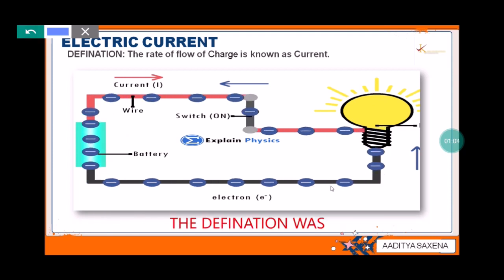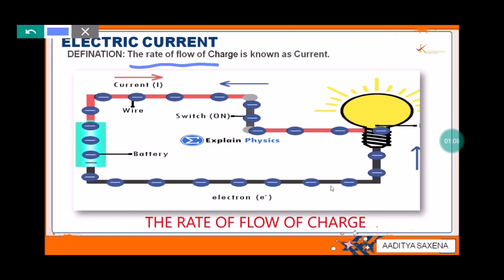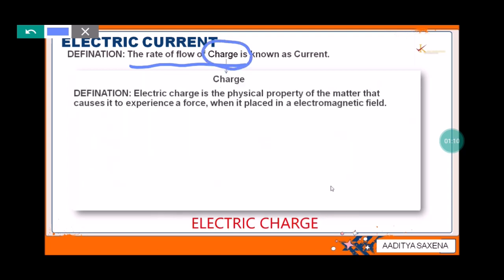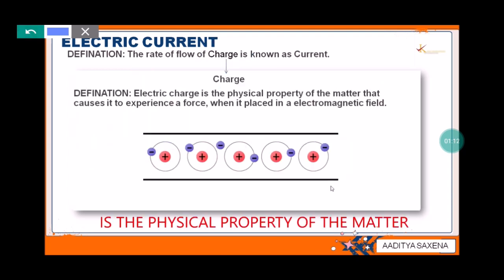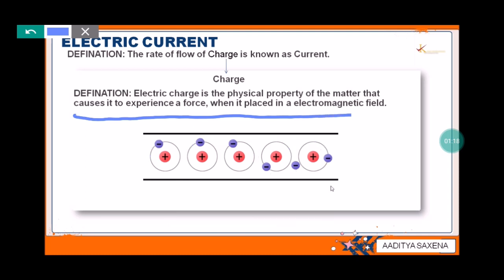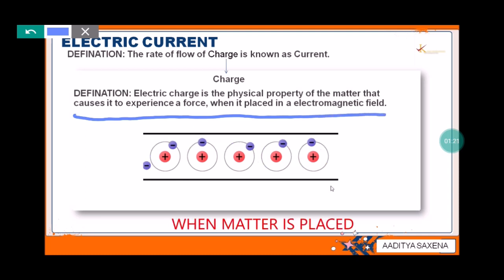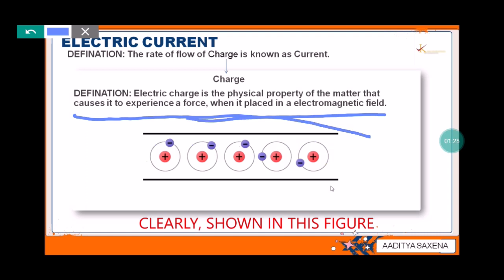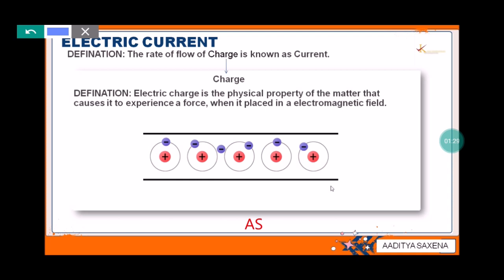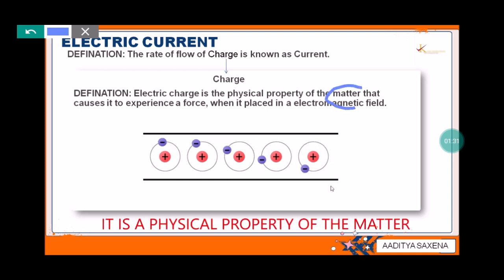The definition was the rate of flow of charge. Now the question arises, what is charge? Electric charge is the physical property of matter that causes matter to experience a force when placed in an electromagnetic field, clearly shown in this figure. By the definition of electric charge, it is a physical property of matter.